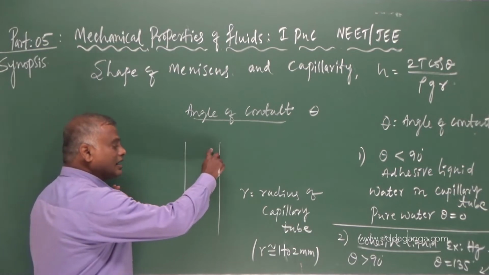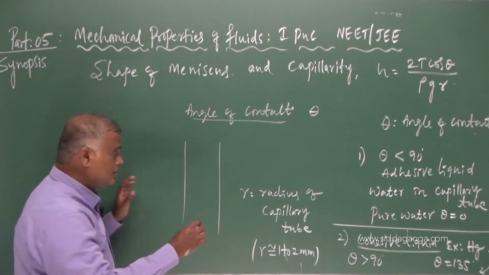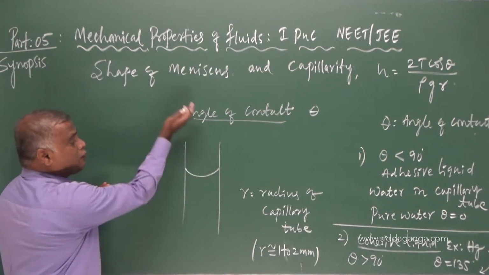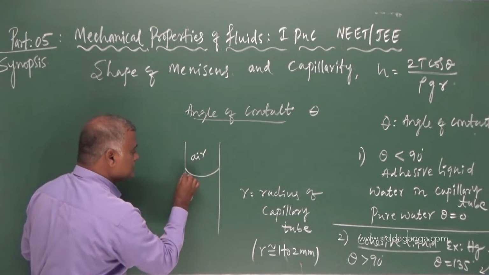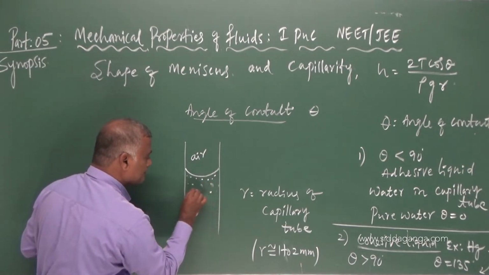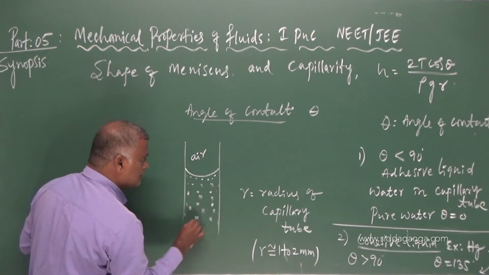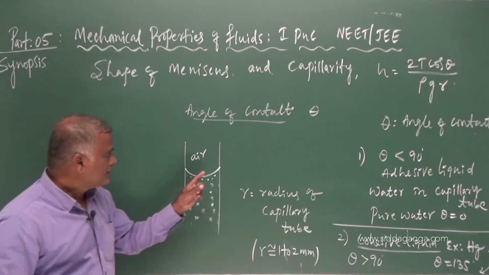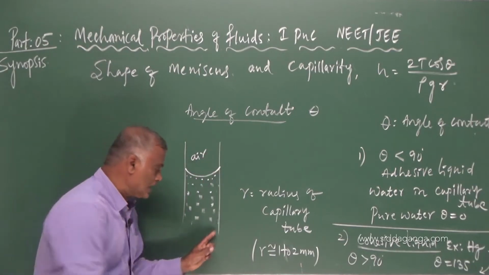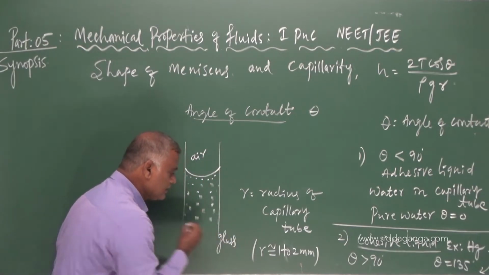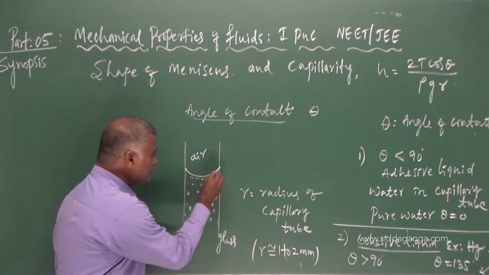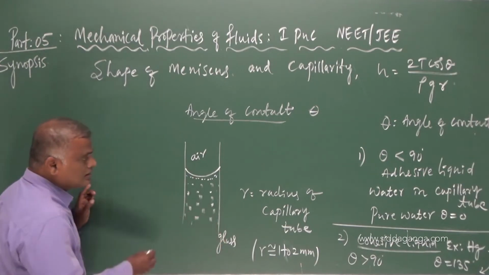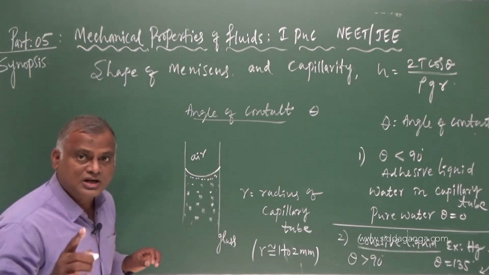When a capillary tube is dipped in water, there is concave upward. Let us say this is air media. This is entirely water here. This shape, when measured with respect to glass, this is liquid surface, with respect to glass plate, when you observe the angle, you have to measure inside the liquid.